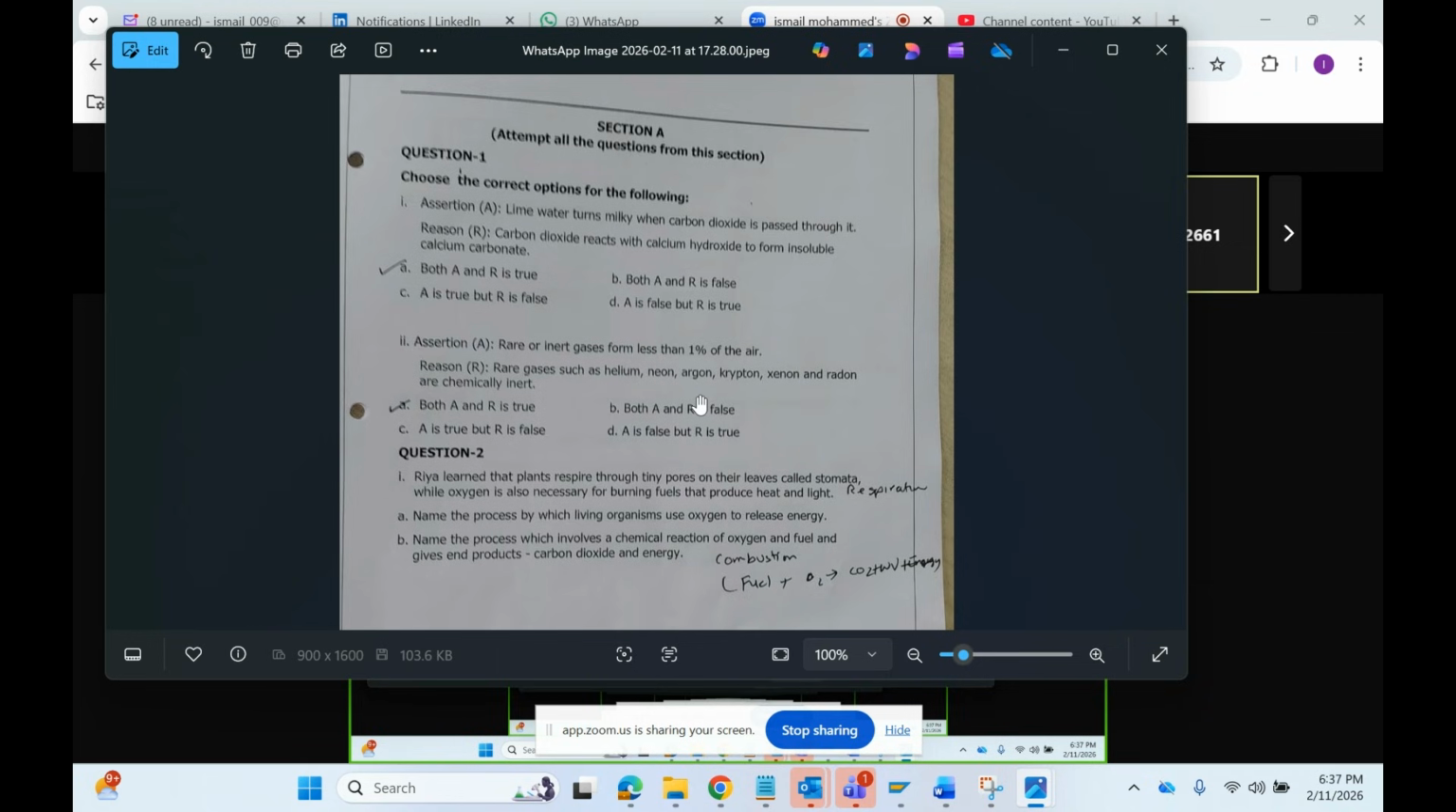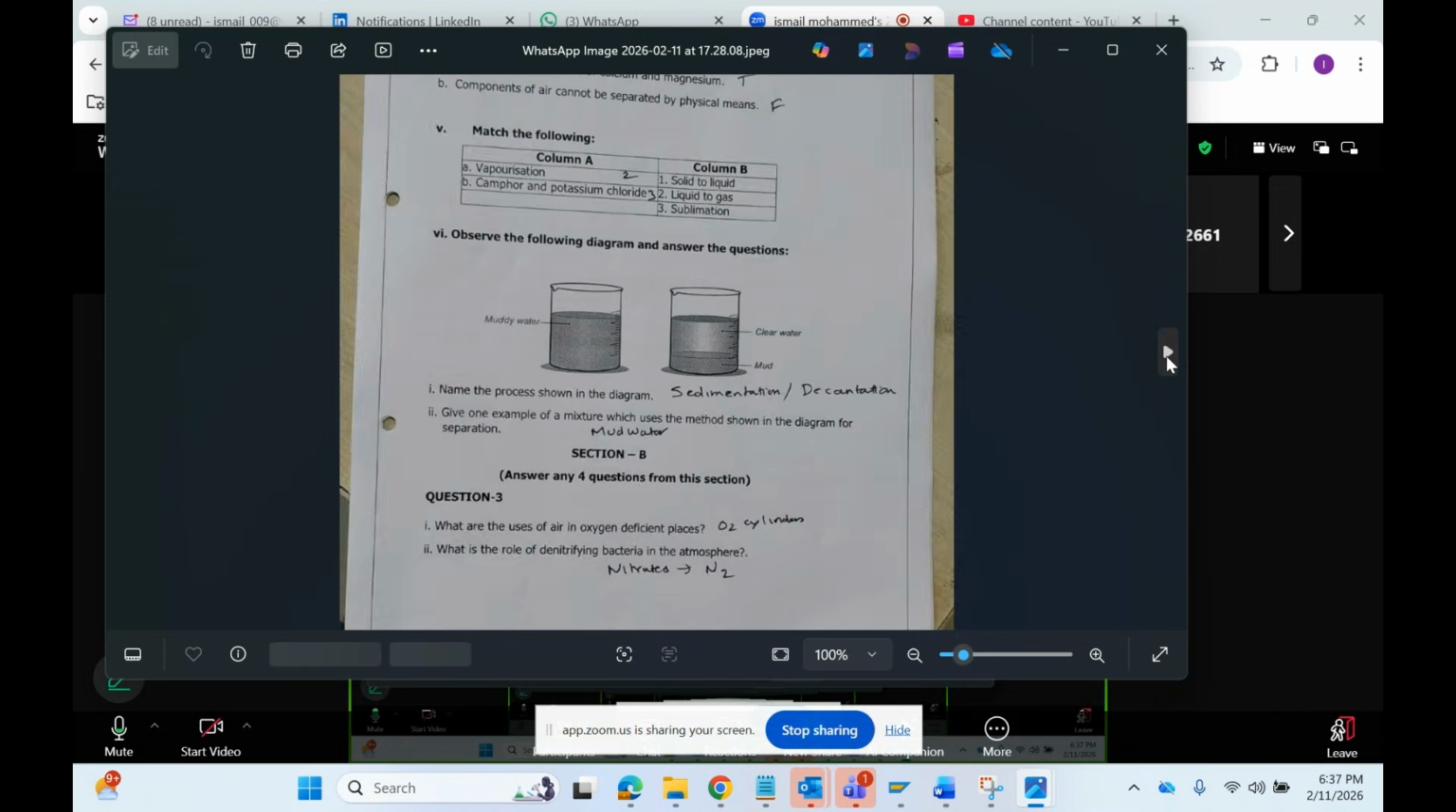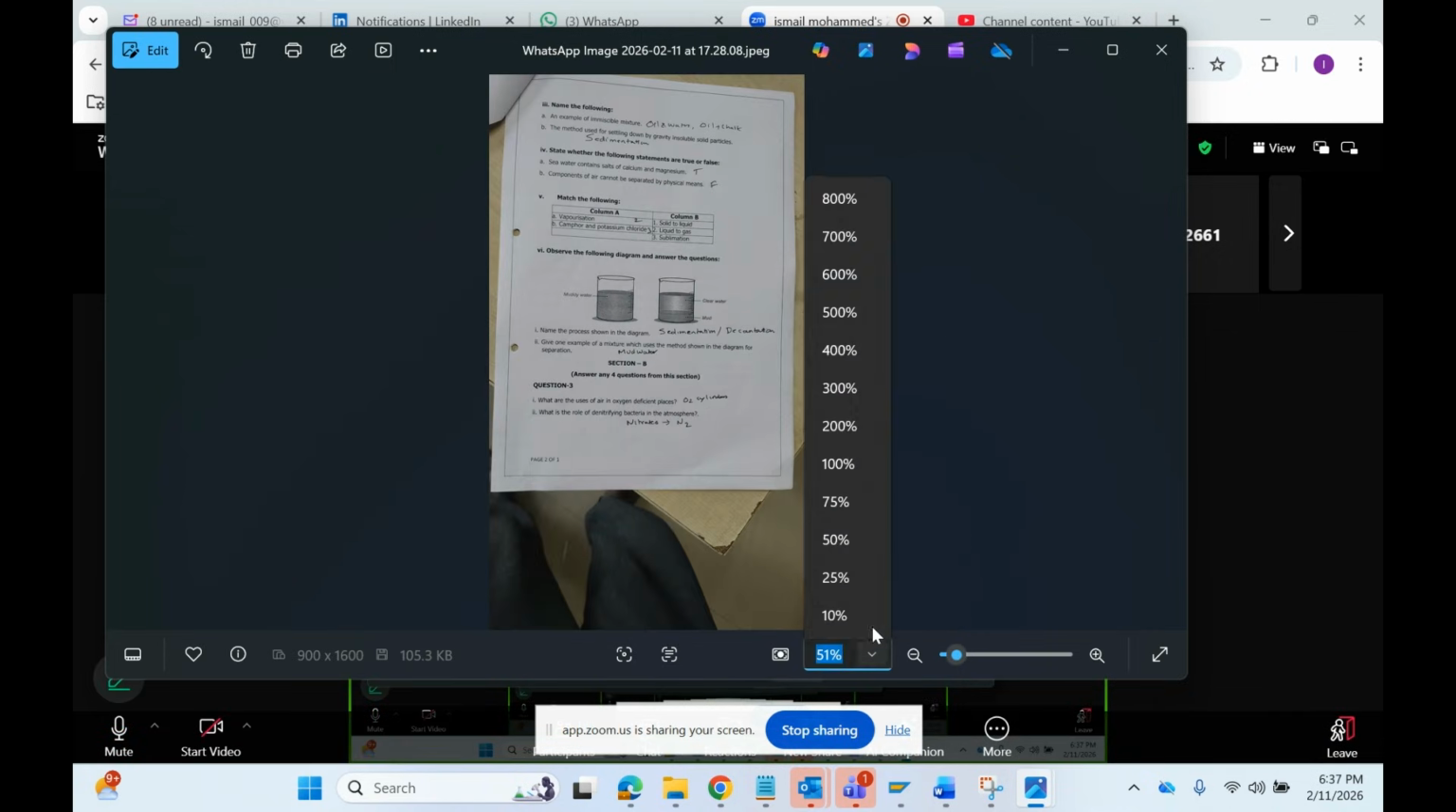Next one. Ria learned that plants respire through tiny pores on their leaves, and that oxygen is also necessary for burning fuel. What is this called? Respiration. Name the process which involves the chemical reaction: fuel plus O2 gives CO2 plus water plus energy. Just now we saw that one.